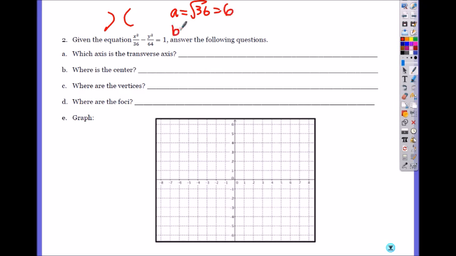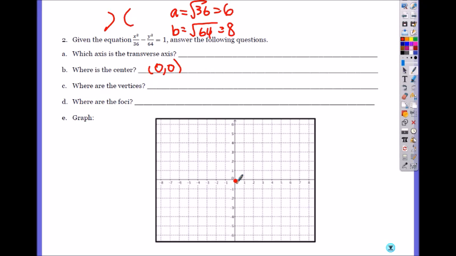What's B? Square root of 64. So 8. And this time, let's go ahead and increase the graph by 2's. Okay? Otherwise, it's going to be off the graph. And what's the center? It's minus 0, minus 0. So your center is at 0, 0. So here's my center.